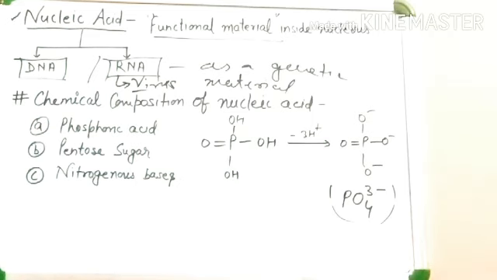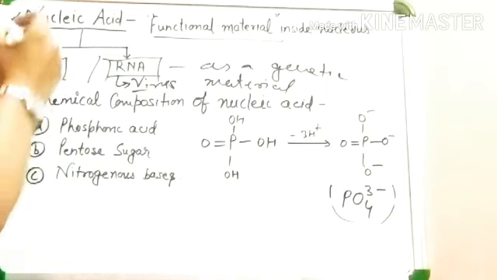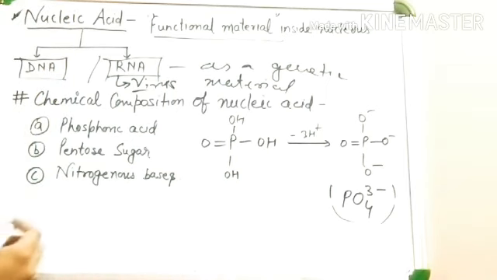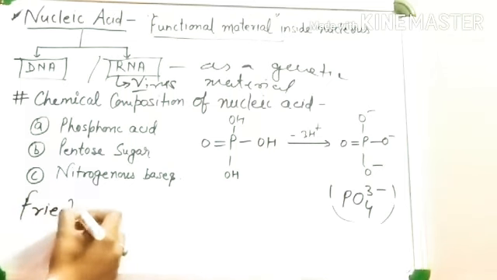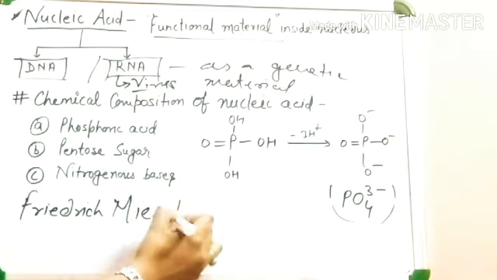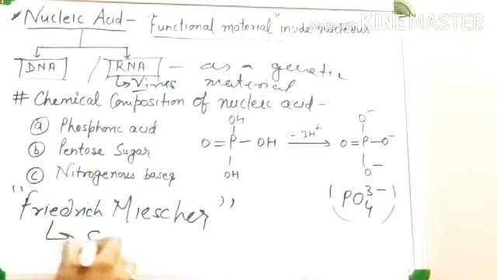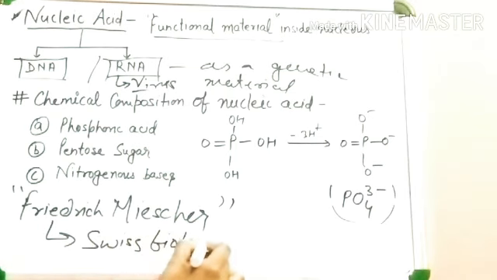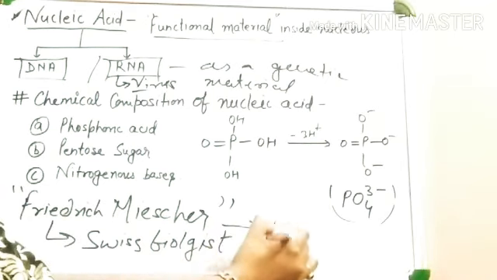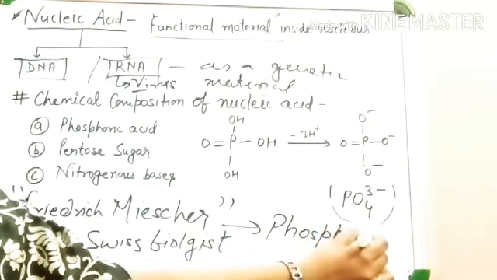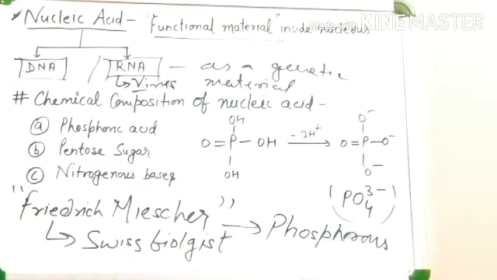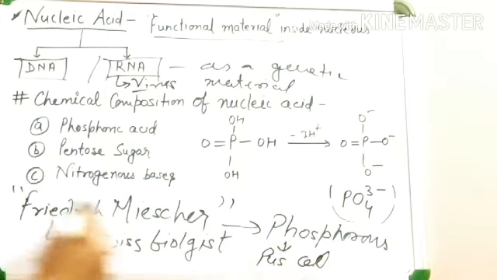So, how was nucleic acid discovered? A Swiss biologist named Friedrich Miescher isolated a phosphorus containing substance from the nuclei of pus cells.